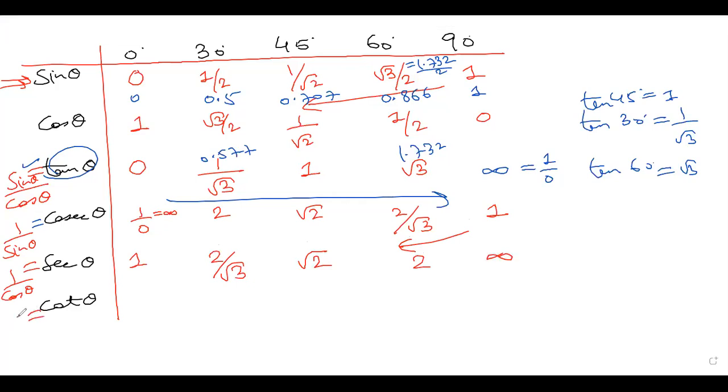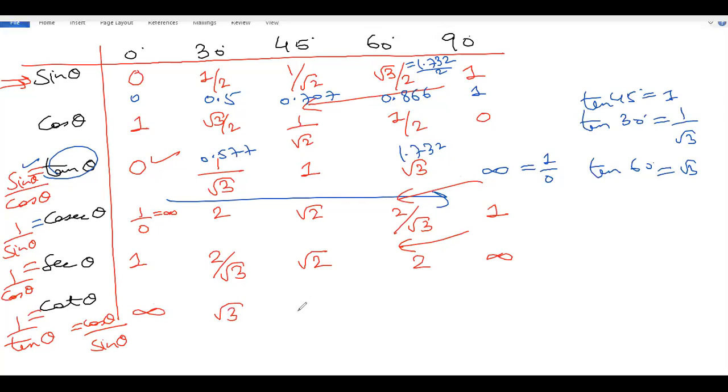Last one is cot theta, which is 1 by tan theta, or we can also write it as cos theta by sin theta. 1 by 0 again, so with this order we can reverse for cot theta, because cot theta is the opposite of tan theta. So this order will be reversed: infinity, then root 3, then 1, then 1 by root 3, and here we have the 0 value.